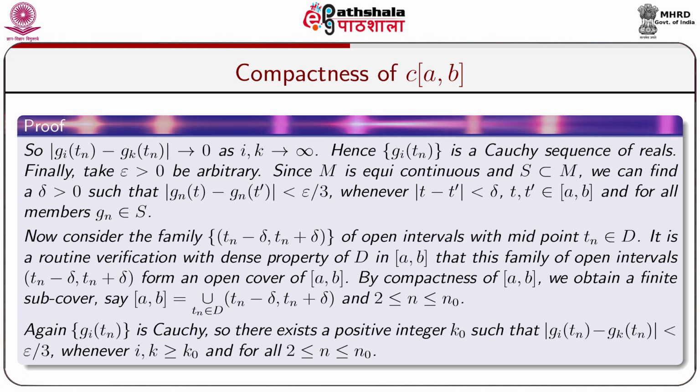That is why the closed interval [a, b] is equal to the union of open intervals (t_n − delta, t_n + delta), where t_n is taken from D and 2 ≤ n ≤ n_0.